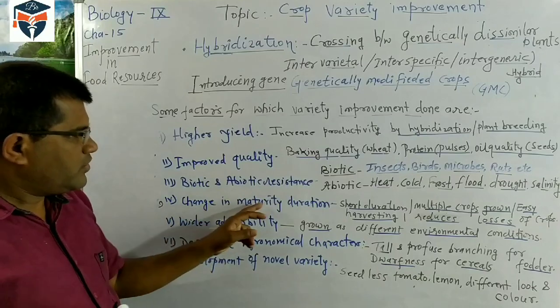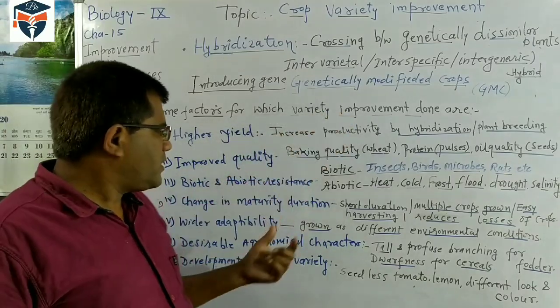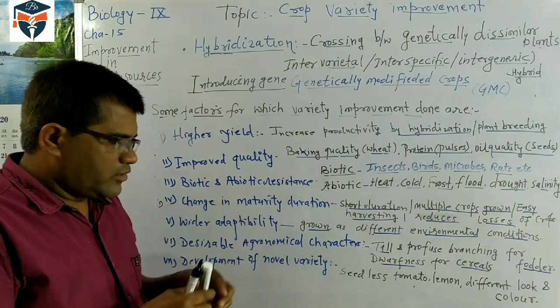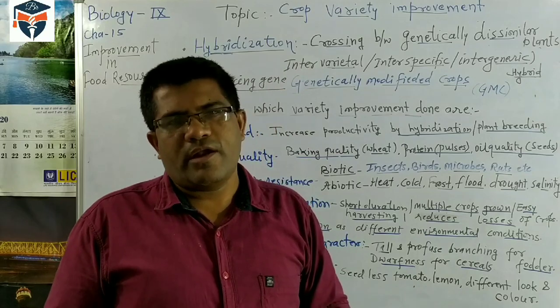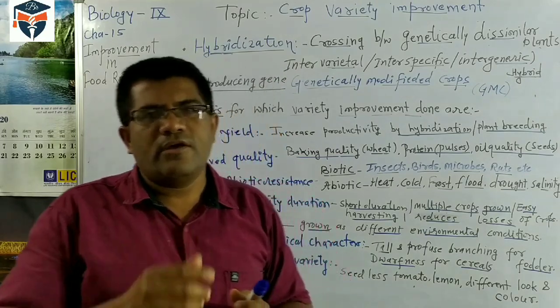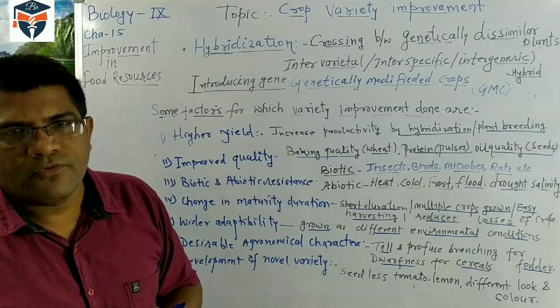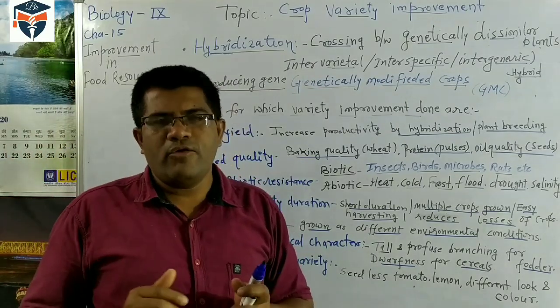Next one, change in the maturity duration. Another reason variety improvement is done is change in maturity. Generally, the farmer grows crops such as paddy, which takes 4 to 6 months, and wheat, which takes 4 to 5 months.